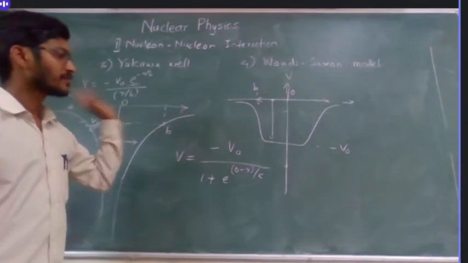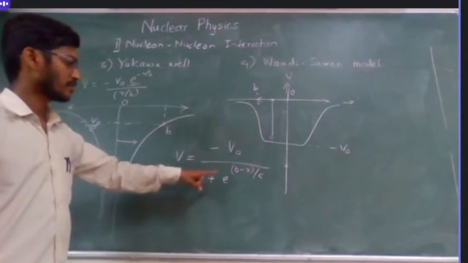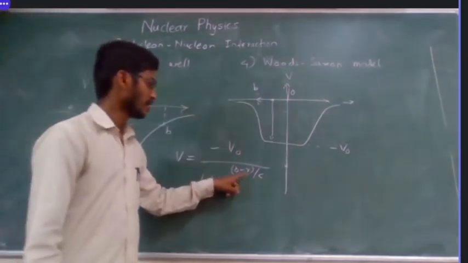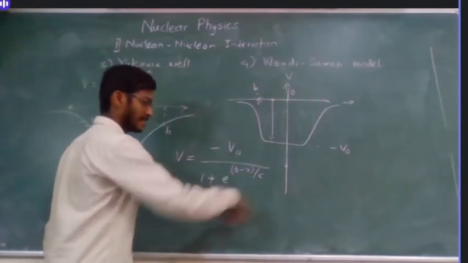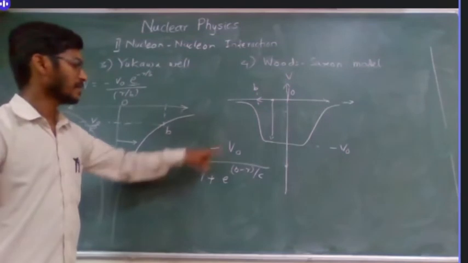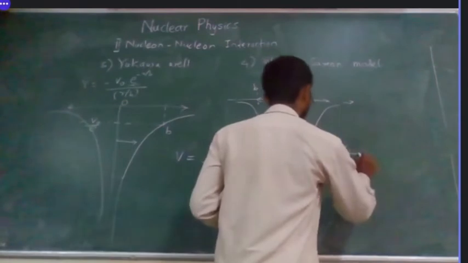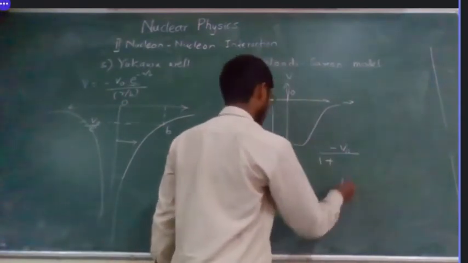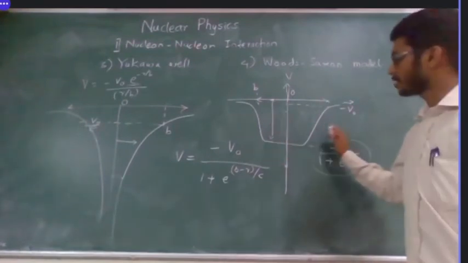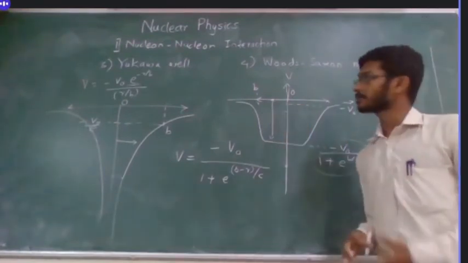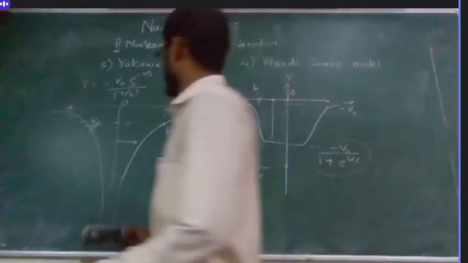Now let's do the same work as we did earlier. When we put r equal to 0 here, this will become e raised to b by c, which is some constant. Then V upon some finite constant, so that's it. It will be V naught divided by 1 plus e raised to b by c. These were some models thought up by scientists, and then a recent model is called the hardcore model.